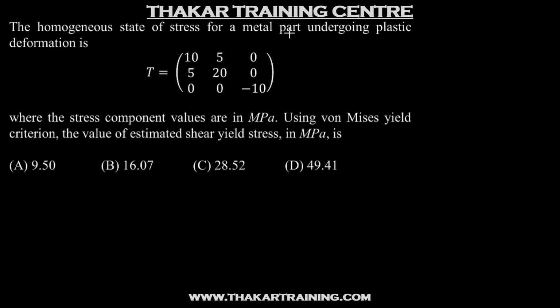So what does the question say? That the metal part has started undergoing plastic deformation. So the material has started yielding. So whatever von Mises stress we get for this state of stress, it will be equal to the yield strength of the material. That is what you need to understand.